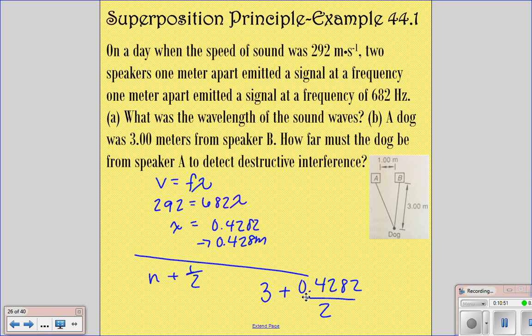Or if we wanted him to be closer, we would do 3 minus 0.4282 divided by 2.